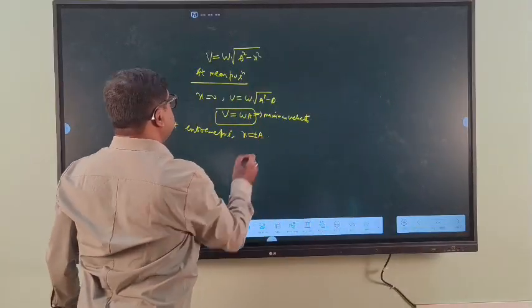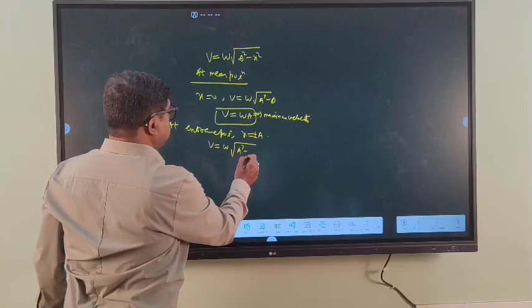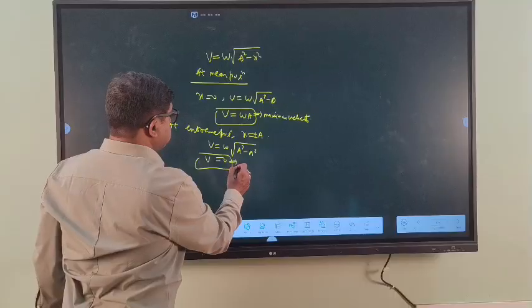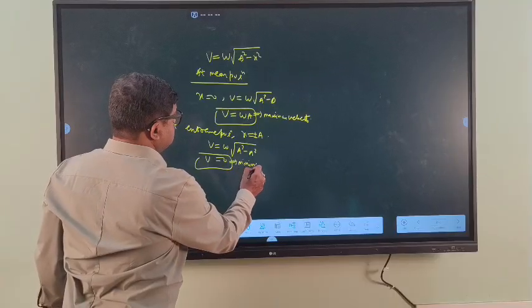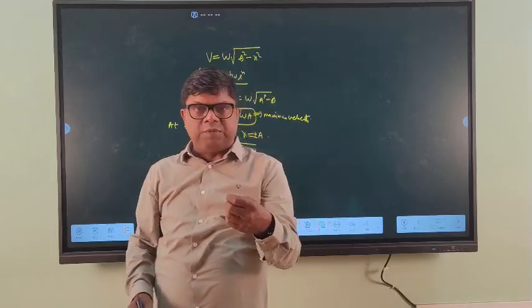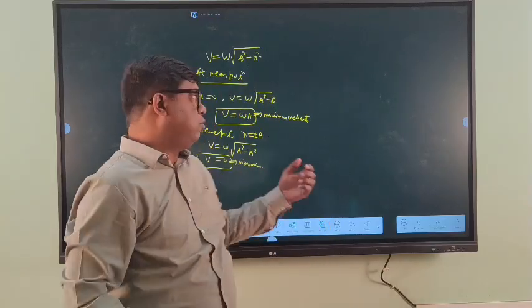So v is equal to omega into the square root of a square minus a square, which is equal to 0. So the velocity is minimum. So when the particle executes SHM, at the mean position the velocity is maximum, and at the extreme position it is minimum, that is equal to 0.